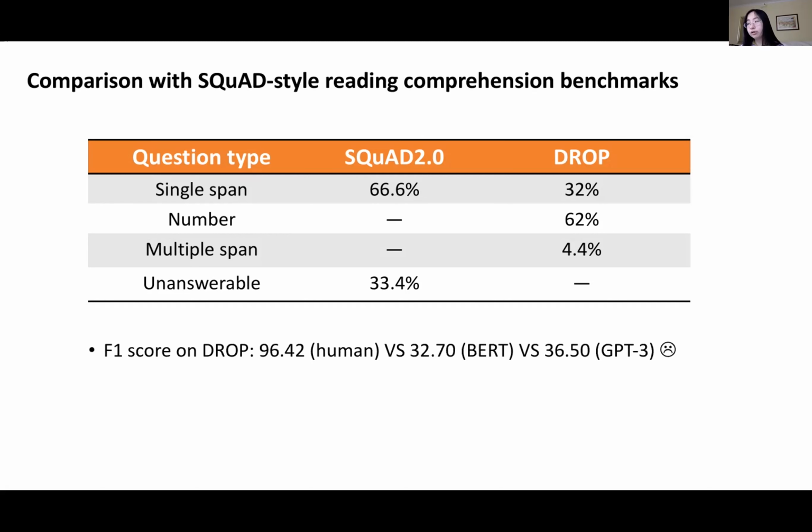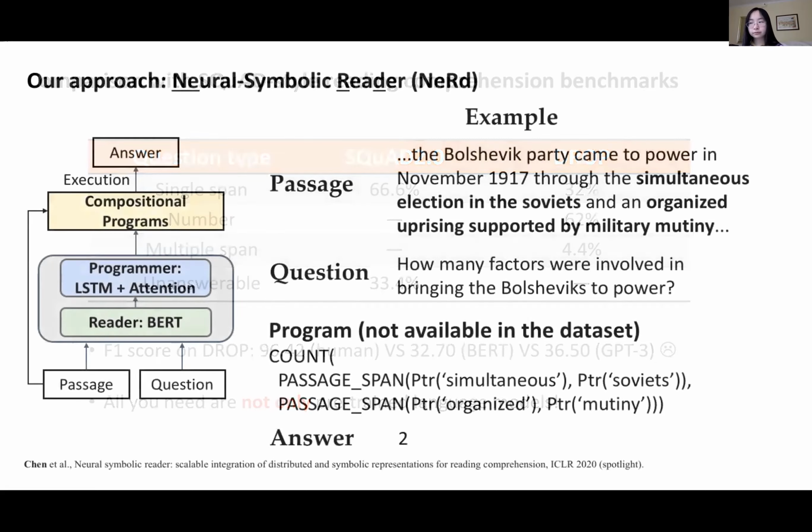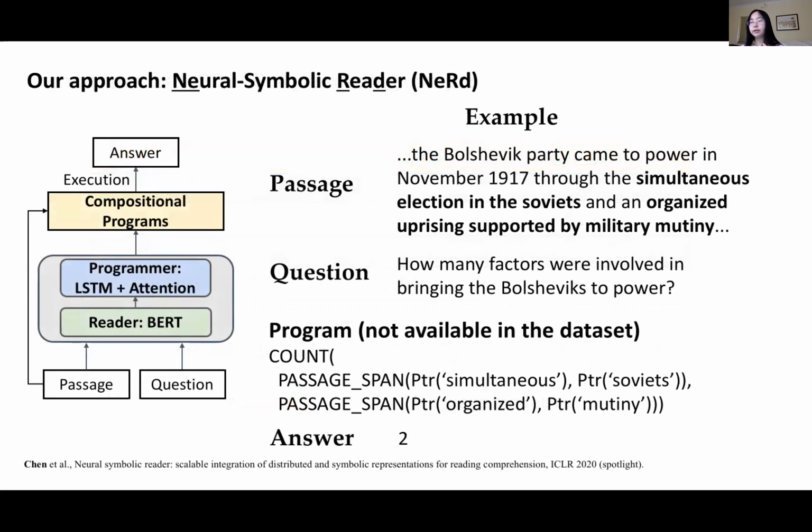Therefore, if we naively run BERT over this dataset, the F1 score is around 33, which is clearly below human performance. And even if we use a GPT-3 model, we could not see much performance gain. So the key message I want to convey here is that pre-trained language models are important, but they are not the only thing we need. So to enable passage understanding with more advanced reasoning, we propose a neural symbolic reader framework.